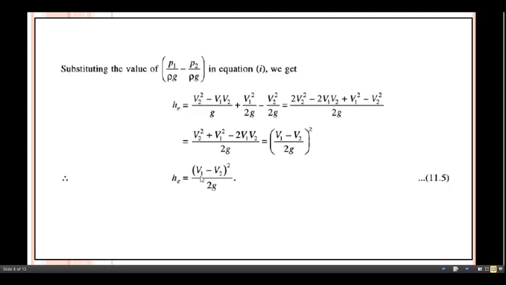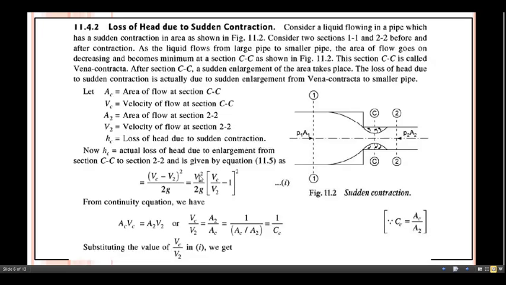Instead of giving suffix 1 here, we can just replace that by C-C, because at the vena contracta we are considering that point. From this we can write this relation by taking V2 square by twice g as common. So this relation changes this way: hc equals V2 square by twice g into (Vc divided by V2 minus 1) whole square.